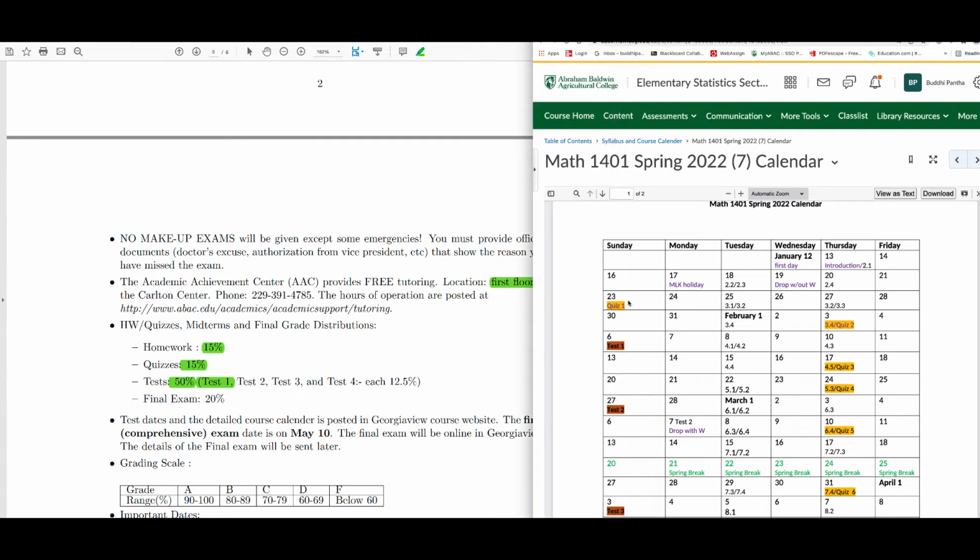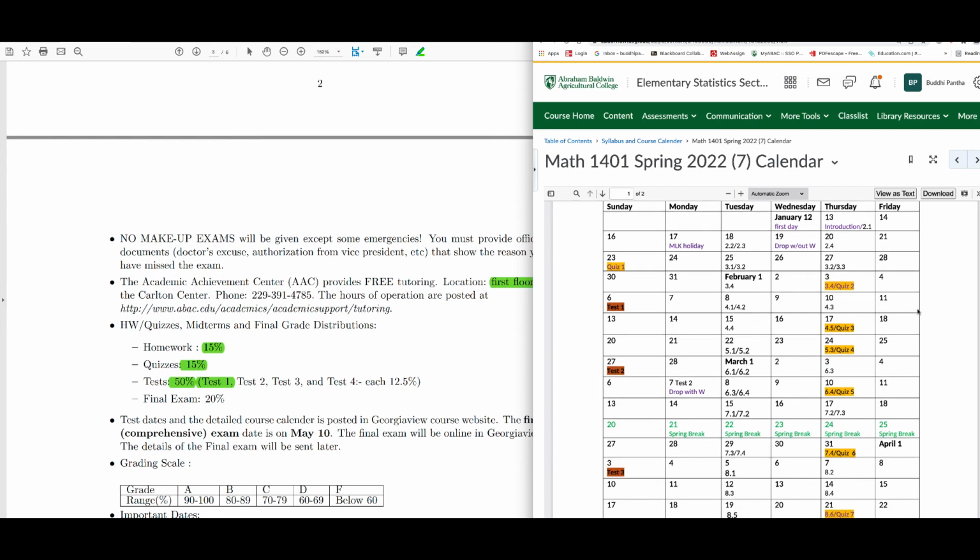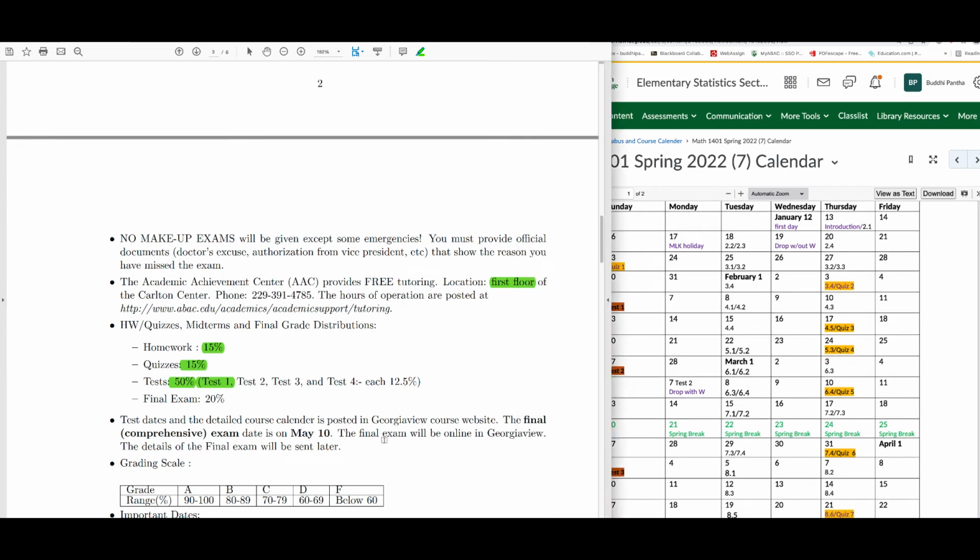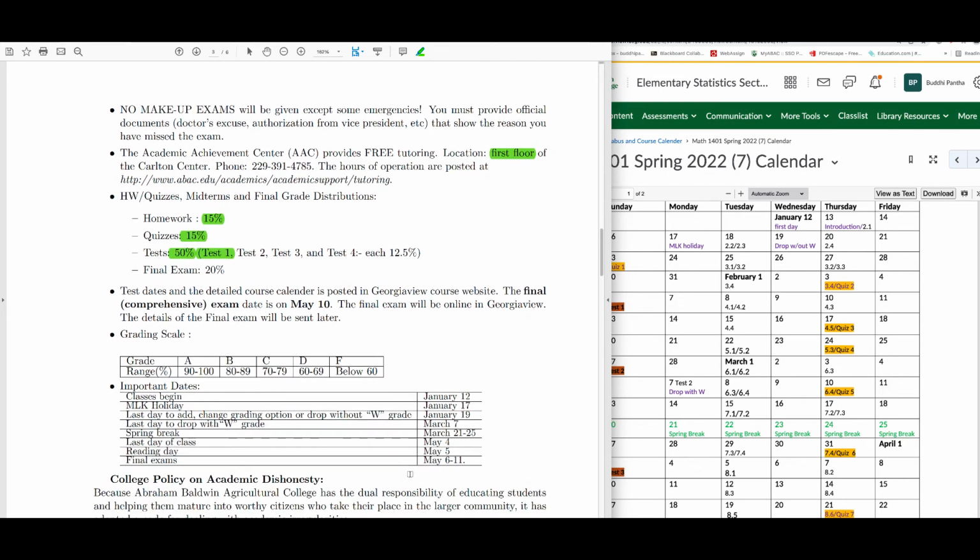Similarly, the quizzes and tests in Connect Math will be timed. Once you start, you will have a certain time to finish, okay? The final exam will be online in Georgia View. The details of the final exam will be sent later. These are the grading scale and the important dates, okay?